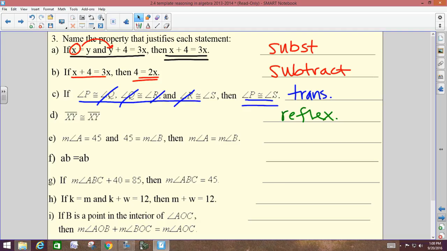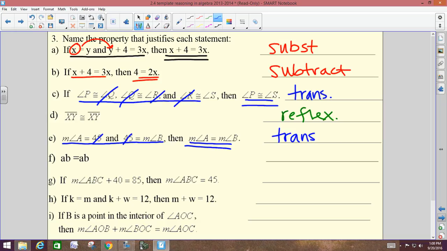E, measure of A equals 45 and 45 equals the measure of B, then the measure of A equals the measure of B. I can cross out the 45s, so what would that one be? Could also be substitution. If your brain wants to read it like A equals 45, so I could substitute A in for the other 45, you could also call that one substitution. This one actually would have 2 solutions. I would accept either of them. Some people see substitution better than they see transitive.